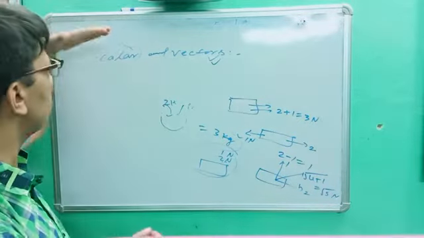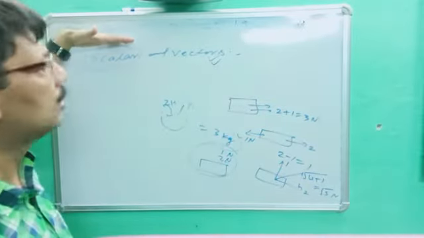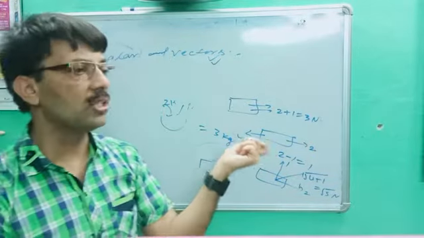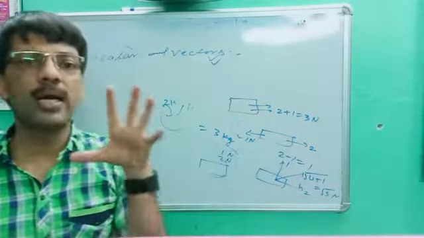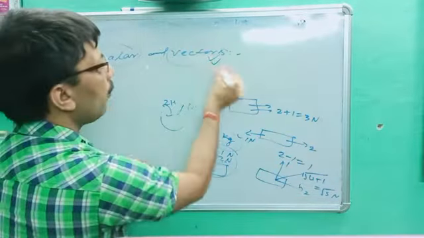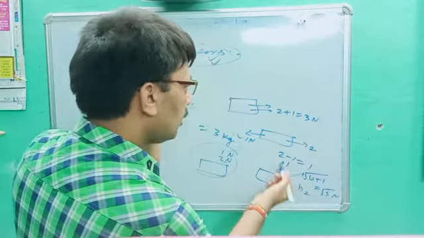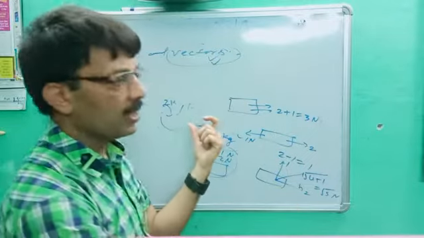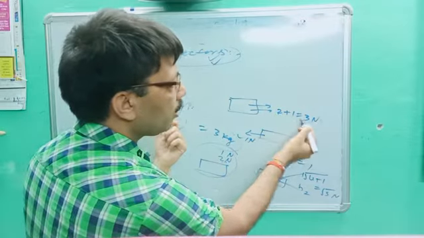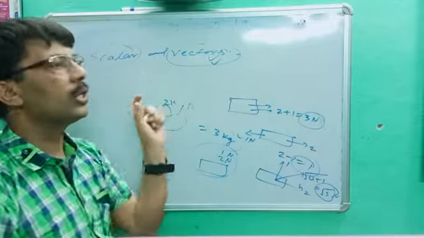So what is the basic difference between scalars and vectors? All those quantities which have only magnitude but not direction are called scalars, such as mass, time, density, and so on. You can treat them by normal algebra, by adding or subtracting, while those quantities which have magnitude as well as direction are called vector quantities. Force, for example, is no doubt a vector quantity, and with 2 and 1 Newton there are 3 possibilities: it could be 3, it could be 1 Newton, or it could be root 5 Newton. So this is all about the introduction of vectors.